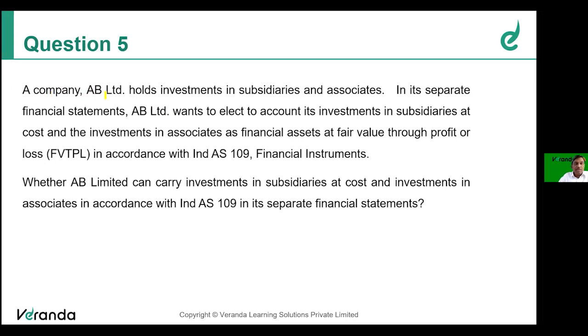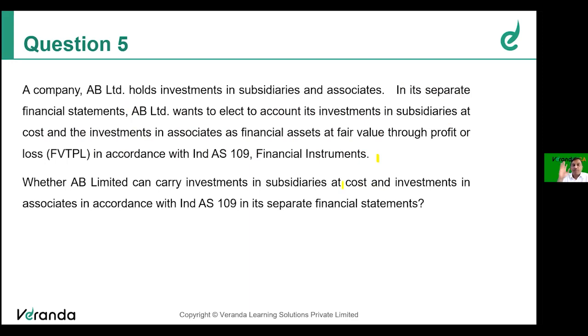A company AB Limited holds investment in a subsidiary and an associate. Therefore, it is supposed to prepare consolidated financial statements. Hence, the financial statement prepared by AB Limited is known as separate financial statements. So, in its separate financial statement, AB Limited wants to elect to account for its investment in the subsidiary at cost and the investment in the associate as a financial asset at fair value through P&L in accordance with 109 Financial Instruments.